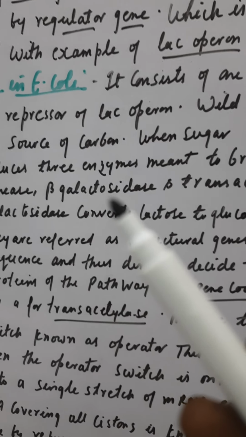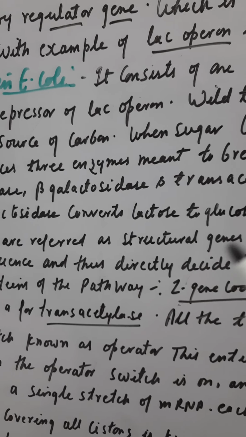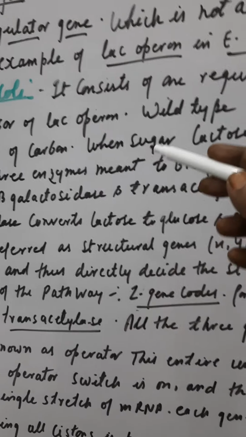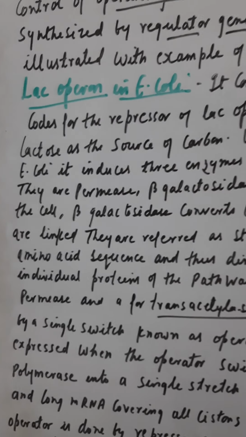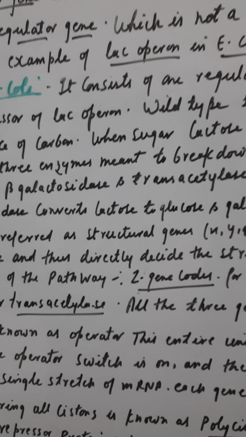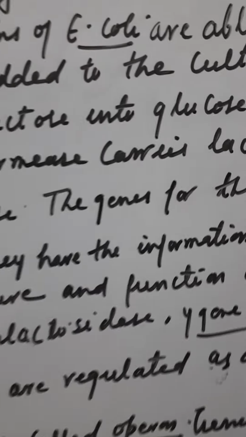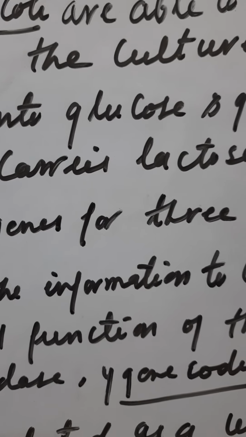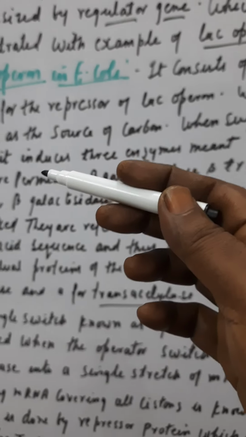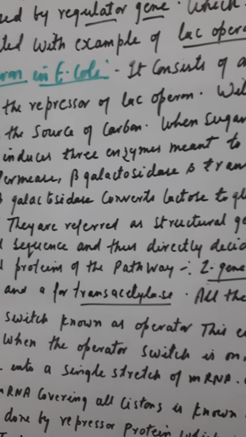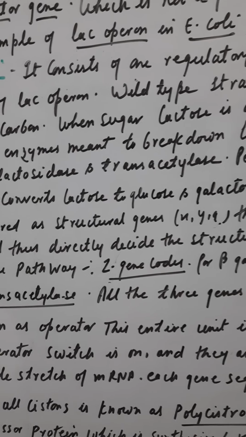About lactose, you have studied in class 11 that lactose is composed of glucose plus galactose. So when the sugar lactose is added to cultures of E. coli, it induces three enzymes which are meant to break down lactose into glucose and galactose. Lactose will be broken down into glucose and galactose. These enzymes are permease, beta-galactosidase and transacetylase.